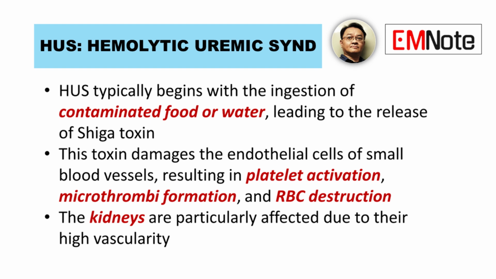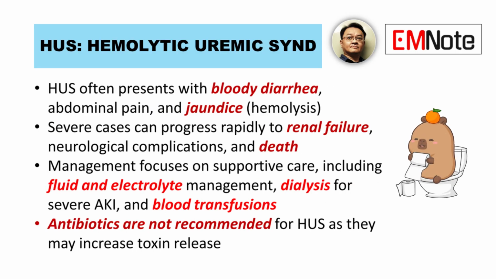This toxin damages the endothelial cells of small blood vessels, resulting in platelet activation, microthrombi formation, and red blood cell destruction. The kidneys are particularly affected due to their high vascularity. HUS often presents with bloody diarrhea, abdominal pain, and jaundice. Severe cases can progress rapidly to renal failure, neurological complications, and even death, especially in children.